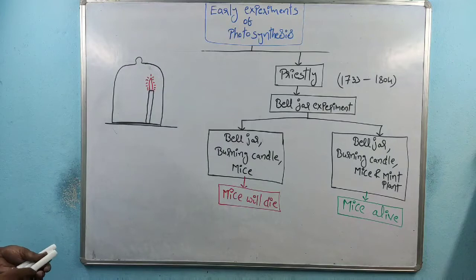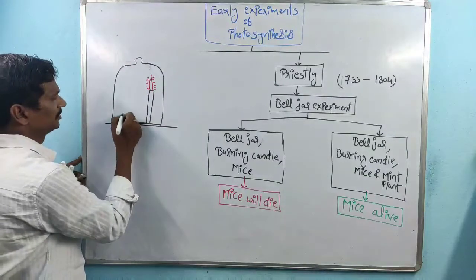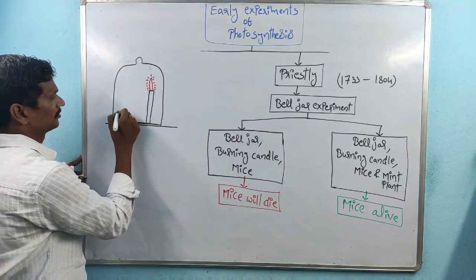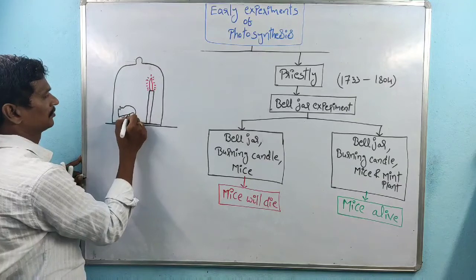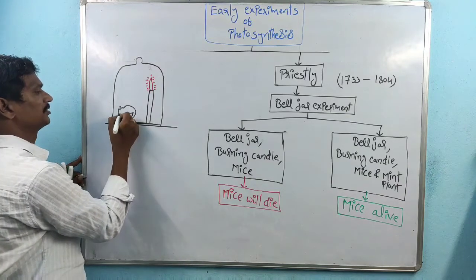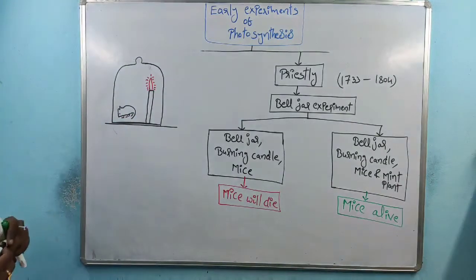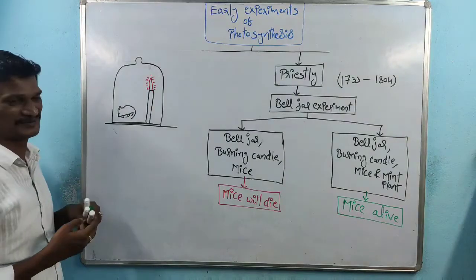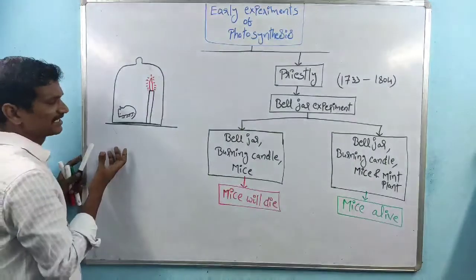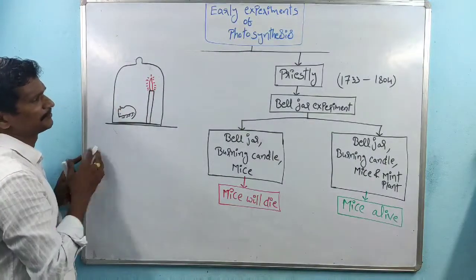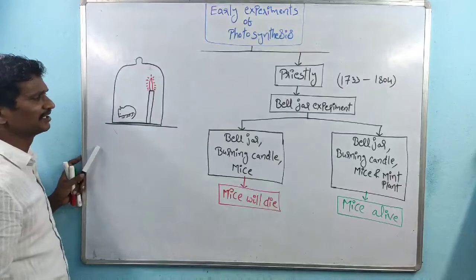Just imagine this is the mouse. So he kept the mouse inside the bell jar along with the burning candle.